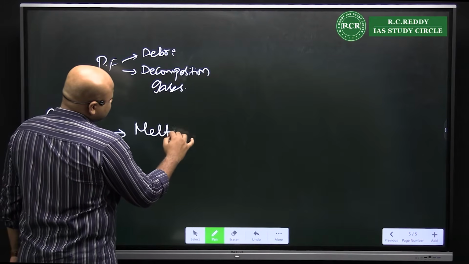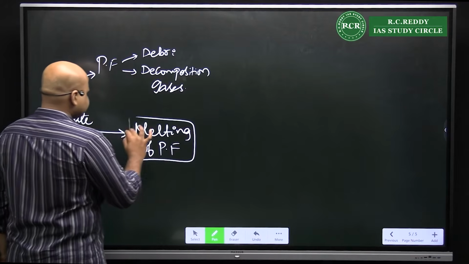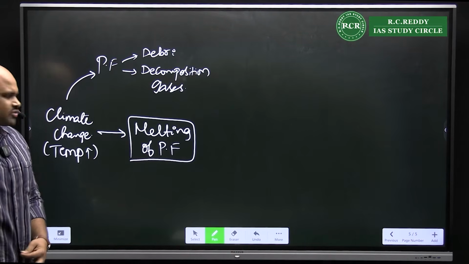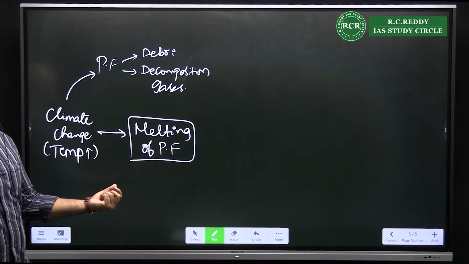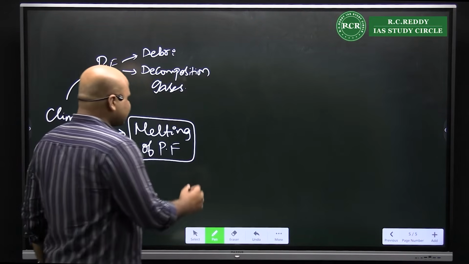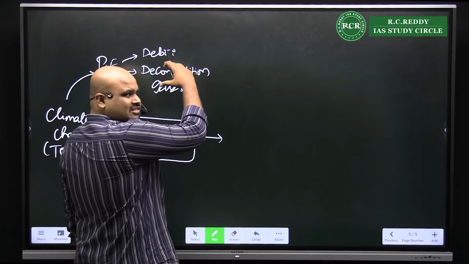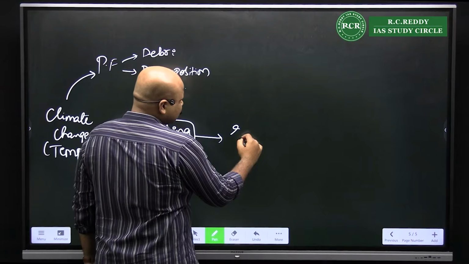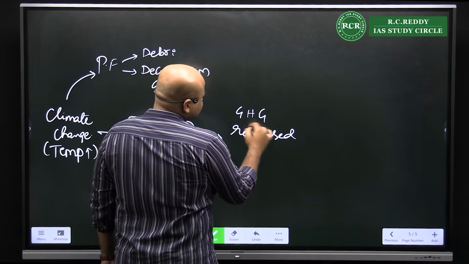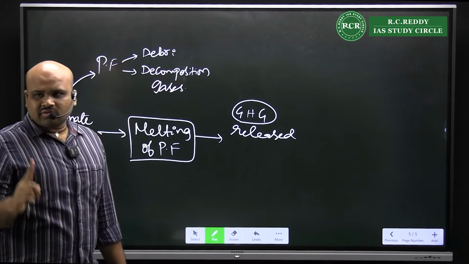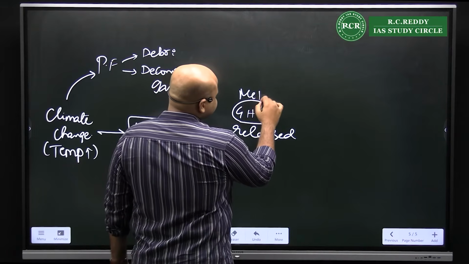You see the melting of permafrost. Now, when permafrost melts, what is happening? The entrapped gases which are present here are released. Releasing of what? Greenhouse gases. Because one of the major gases as part of the decomposition is methane.